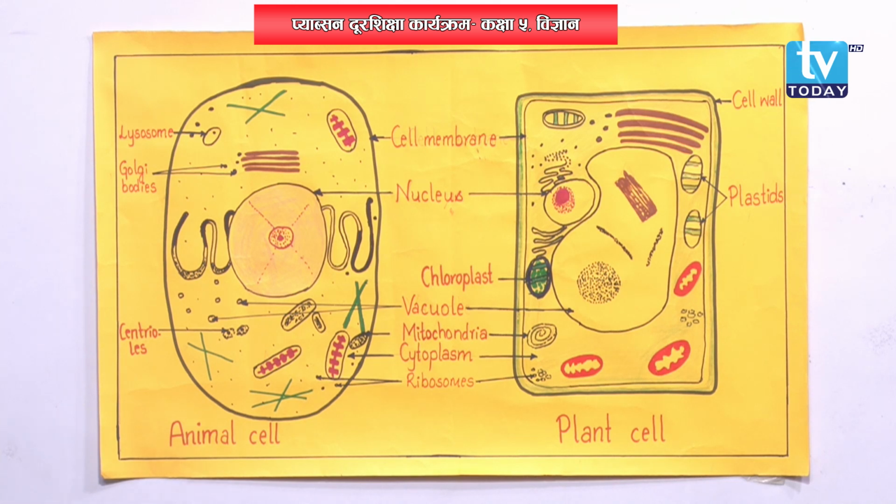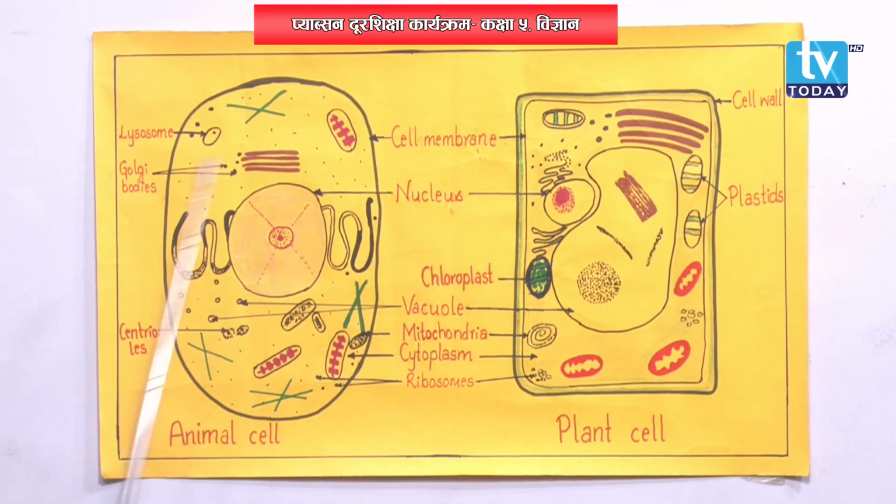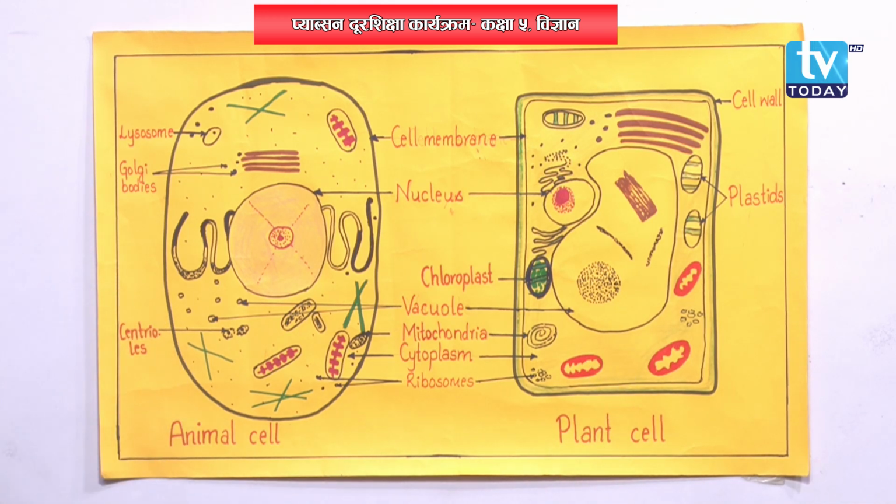Now, let us move on to the next part, that is plastids. Plastids, are they seen in animal cell? No, they aren't, right? That means what we can say is plastids are present in plant cell only, not in animal cell. They are absent in animal cell.